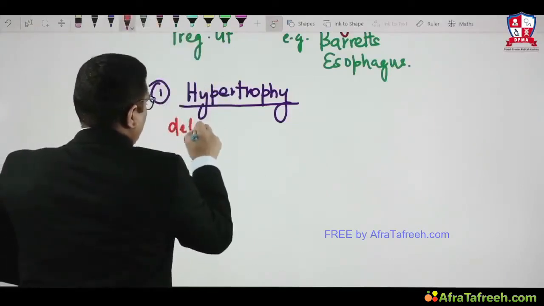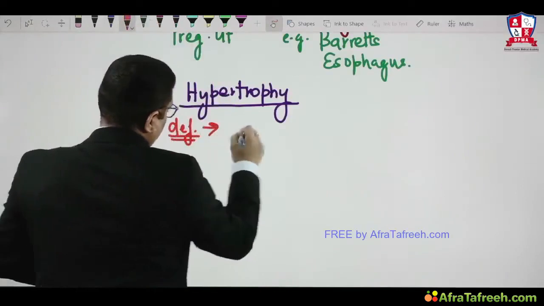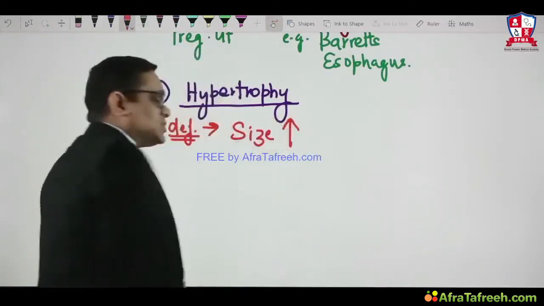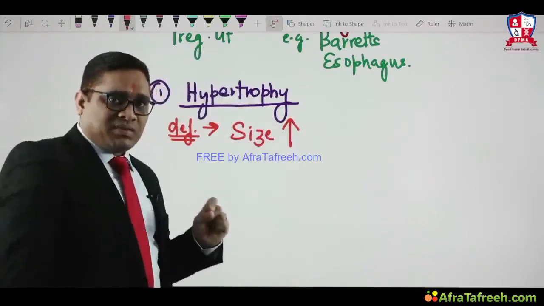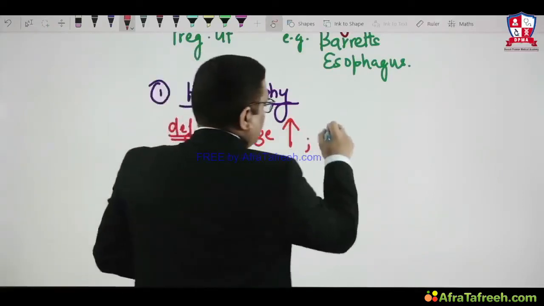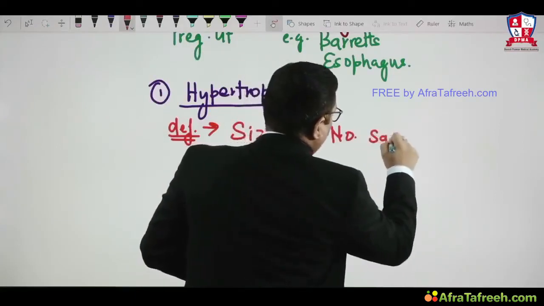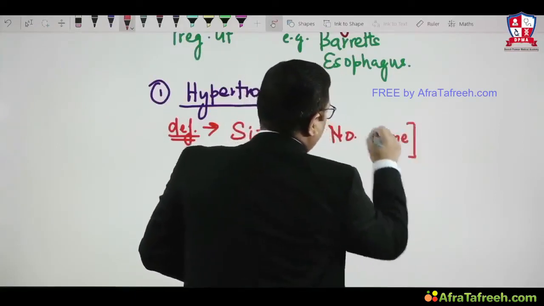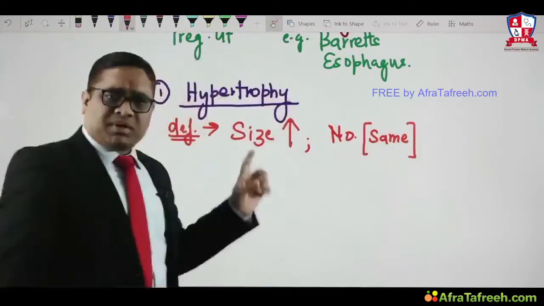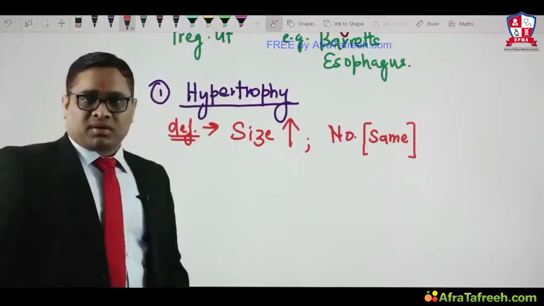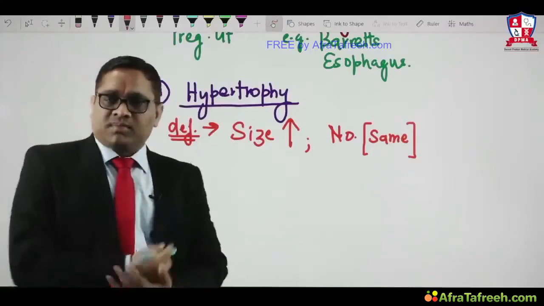The definition of hypertrophy is that the size of the cell will be increased, but the number of cells will remain the same. That is the meaning of hypertrophy, right?